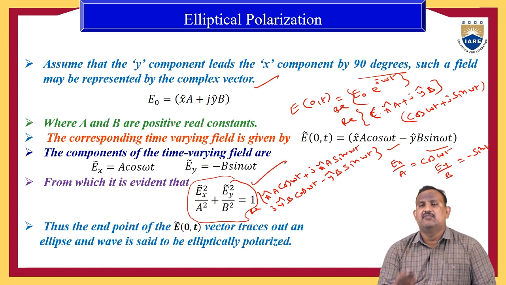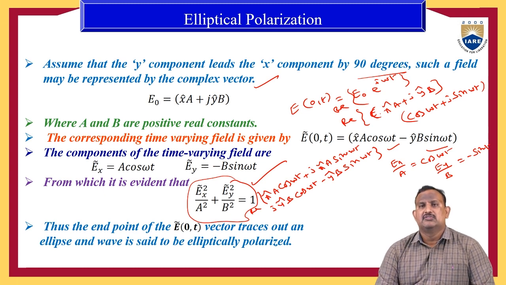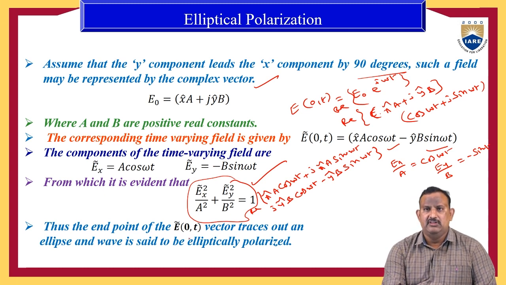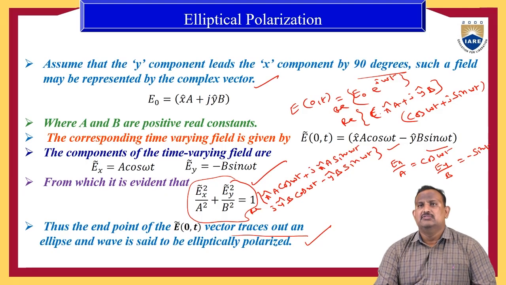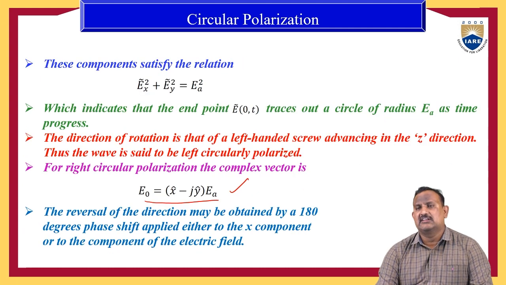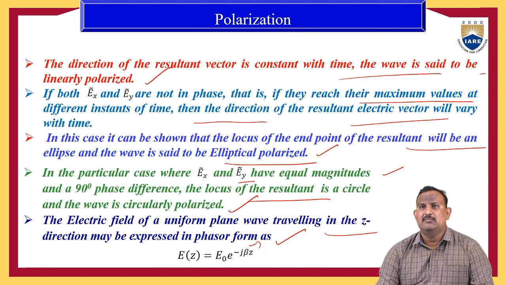Because the equation represents an ellipse, it will provide an elliptically polarized wave. Thus, the endpoint of the vector E of 0 comma t traces out an ellipse, and the wave is said to be an elliptically polarized wave. So this is about the elliptical polarization. Just now we have discussed what is the circular polarization, what is the linear polarization, and what is the elliptical polarization. So this is about the concept of polarization.